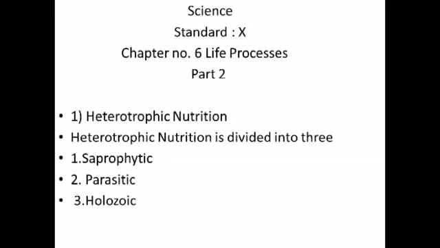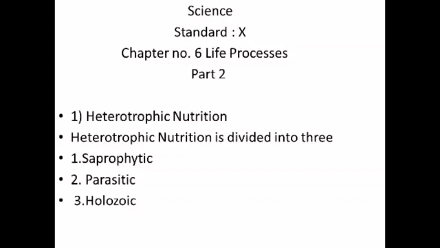Today, our first topic is heterotrophic nutrition. What do you mean by heterotrophic nutrition? The word heterotrophic is a combination of two words. Hetero means other and trophy means nutrition. The mode of nutrition in which the organisms cannot synthesize their own food and depend on energy obtained from the intake and digestion of organic substances prepared by autotrophs and other organic sources is known as heterotrophic mode of nutrition.